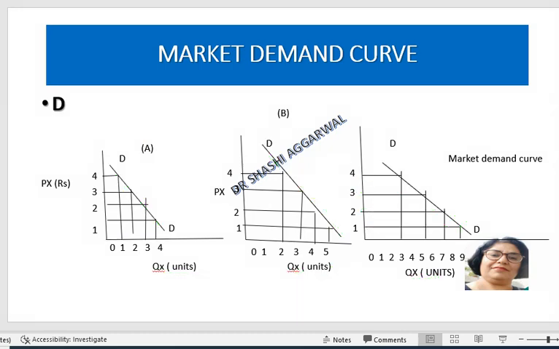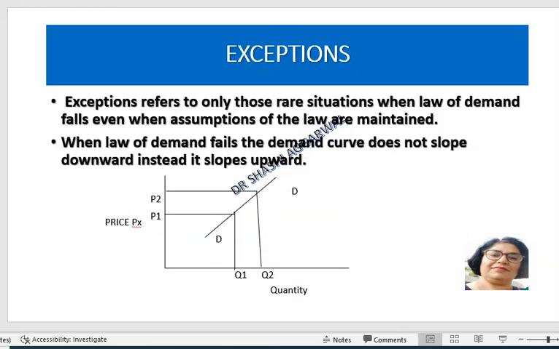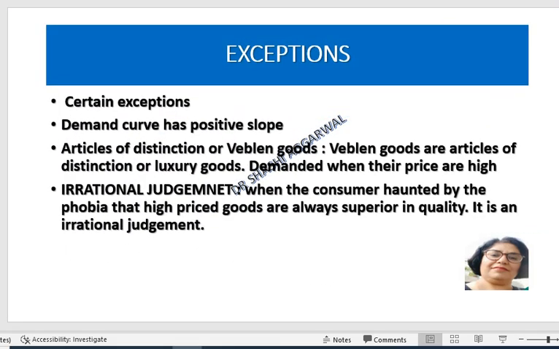Now we will understand exceptions. Exceptions refer to those rare situations where the law of demand fails even when the assumptions of the law are maintained. When the law of demand fails, the demand curve does not slope downward; instead it slopes upward. If the price is P1, then the demand is Q1. If the price rises to P2, the demand also rises to Q2. Here the shape of the demand curve is positively sloping. It is upward sloping. The demand curve has a positive slope.